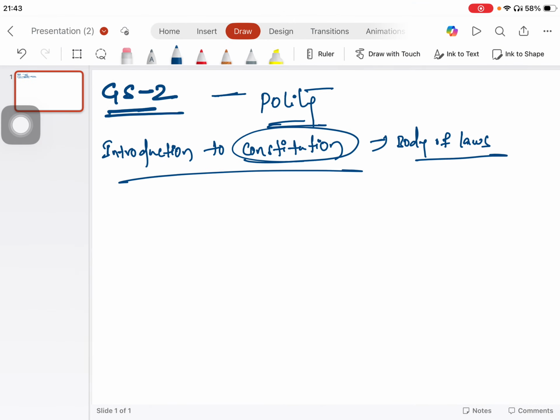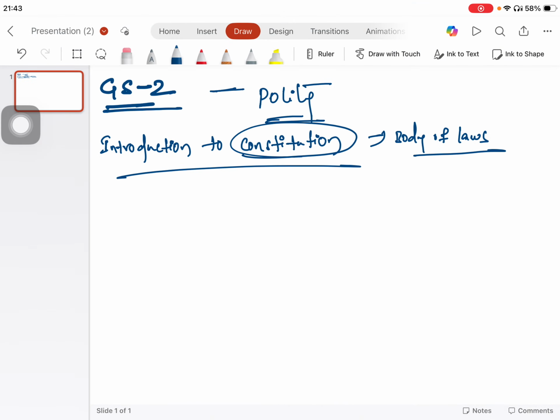So hi friends, today we'll start with GS-2 Polity. This is a quick recap, starting with the introduction to the Constitution, according to the syllabus. So what is the Constitution?